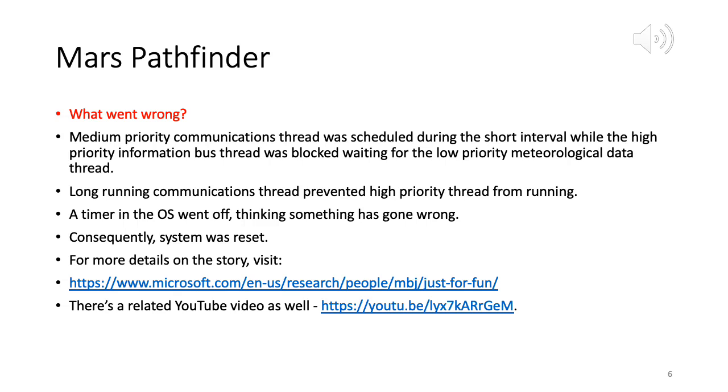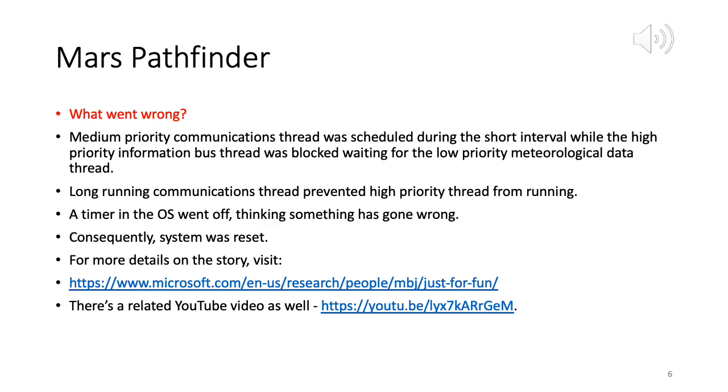So we know that the medium priority thread blocks the high priority thread. And the next question is, for how long does it block? It so turned out that the medium priority thread was long running. Okay, which means it blocked the high priority thread for a long time.